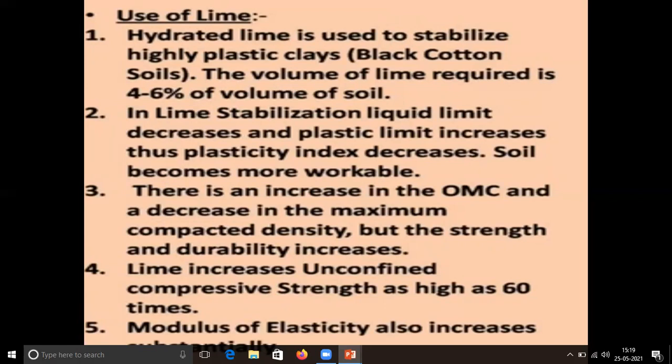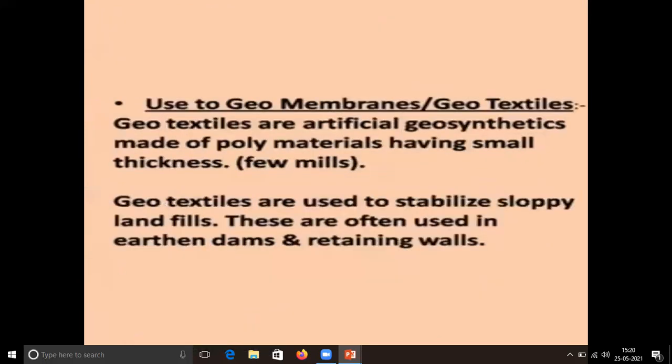In soil stabilization with lime, liquid limit decreases and plastic limit increases, and due to this, IP, the plasticity index, decreases. Due to this, soil becomes more workable. There is an increase in OMC and decrease in maximum compacted density, but overall strength and durability increases. Lime also increases the unconfined compressive strength as high as 60 times, which is desirable. It also increases the modulus of elasticity.